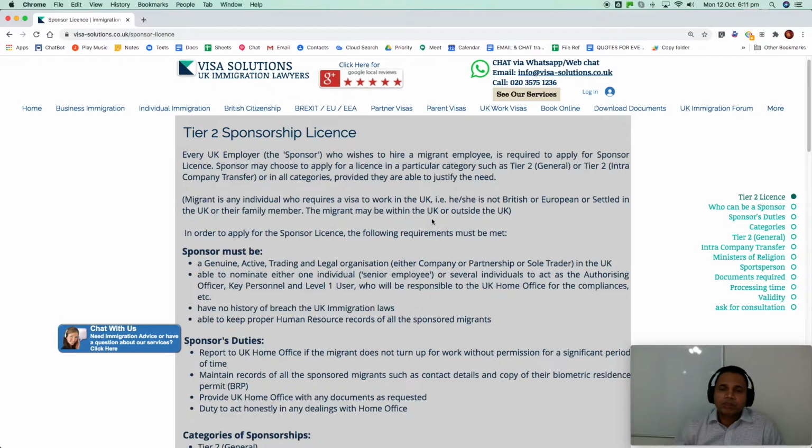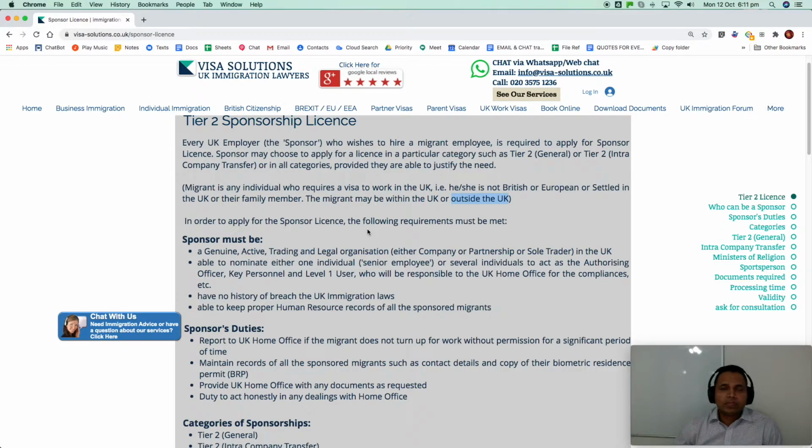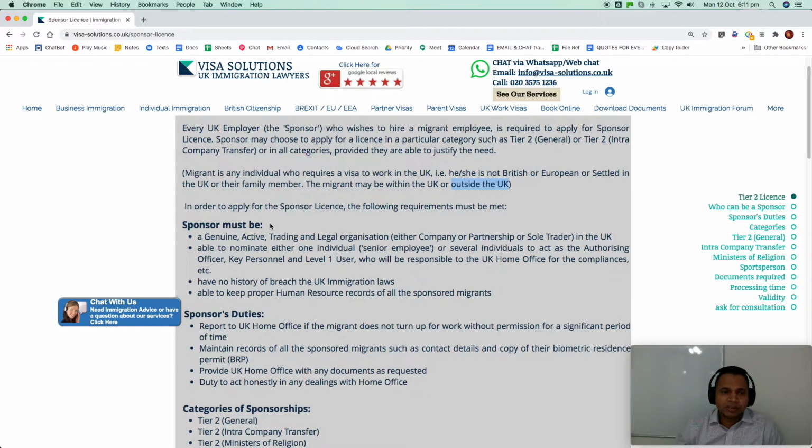The migrant may be within the UK or outside the UK. So if there is someone already living in the UK and you want to hire them, they may be on some other kind of visa, then you will have to sponsor them, so they can be either in the UK and they can switch to this visa category, or outside the UK and they can apply for the first time. Say, for example, there is a student who wants to switch to this category, or someone who is on a partner visa and then they want to switch on to this category. Their relationship might have been broken down. So those are similar examples.